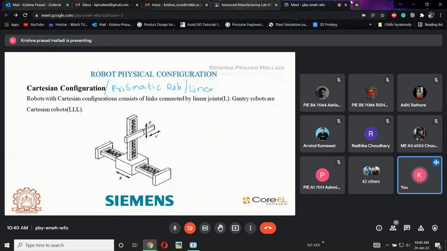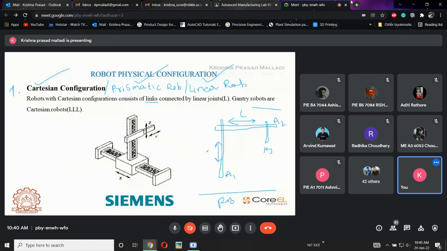If I am talking about the robot skeleton, then this is how the structure will be. There will be three different arms, and all the movement will be along L1, L2, and L3. Now I'll explain. See here, this is a base, and the base is mounted here. Now A1 is a stationary one. A1 is not going to move here.